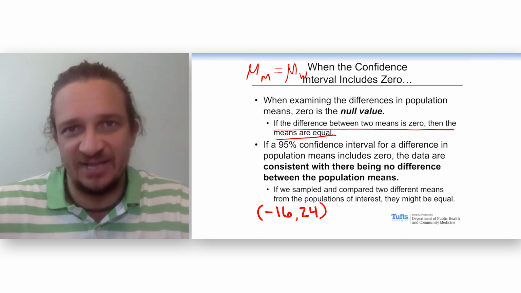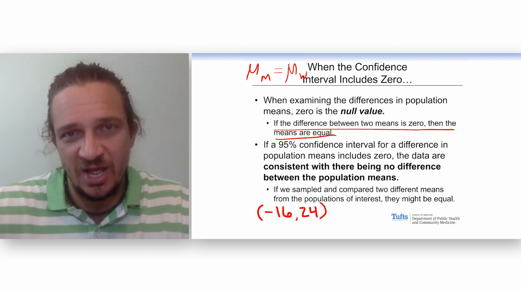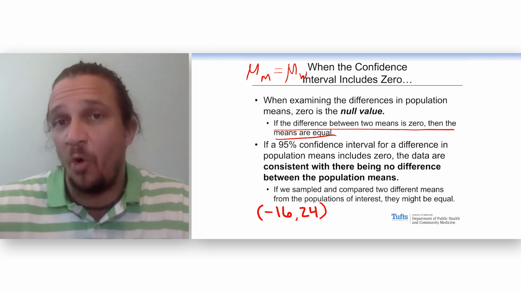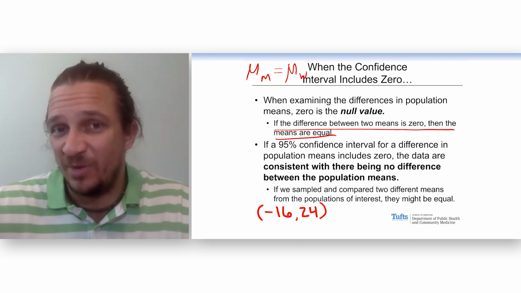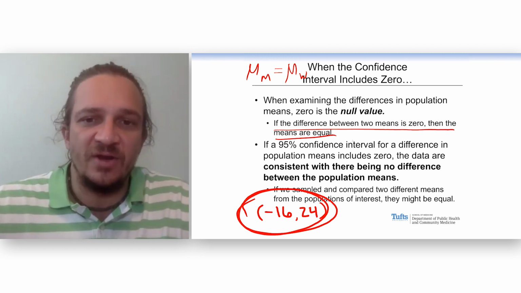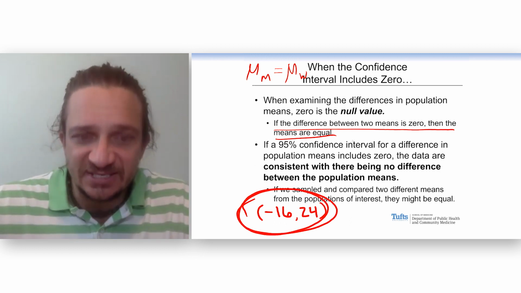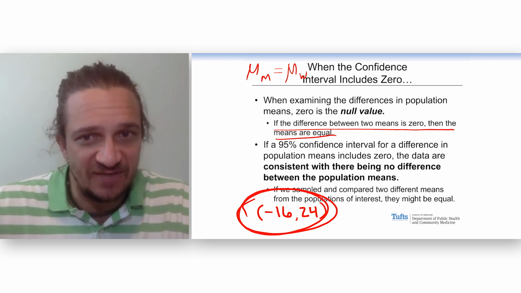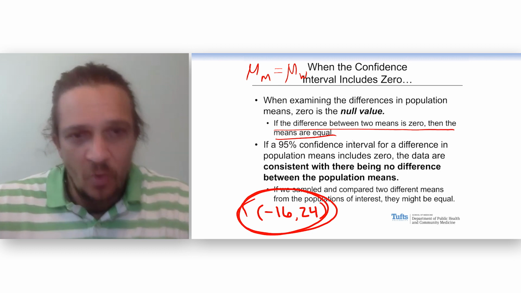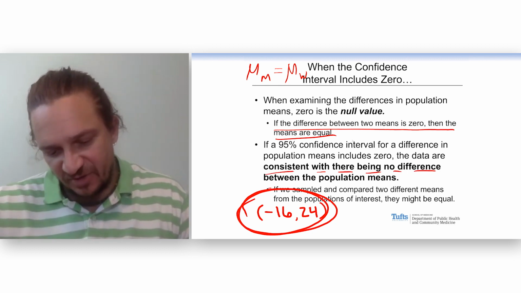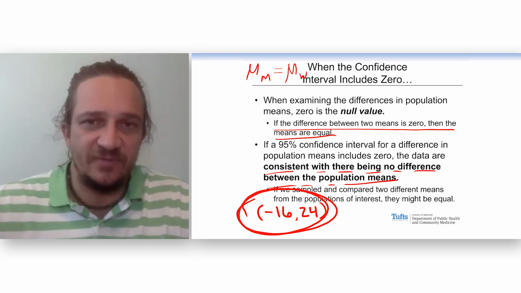If I had to get a statistics tattoo, it would be something like this. Absence of evidence is not evidence of absence. There might be something there, but all we can say is we have no evidence that we detected it. The data are consistent with there being no difference. This would be a situation where there is not statistical significance. The data are consistent with there being no difference between the population means.